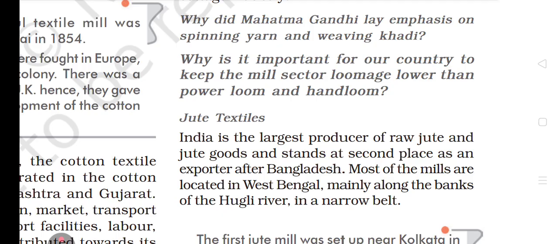And another reason why Gandhiji laid emphasis is so that each and every small worker who is dependent on spinning these yarns, who has very nice skills in these practices, can also earn his living. Okay, so there are 2 points basically.